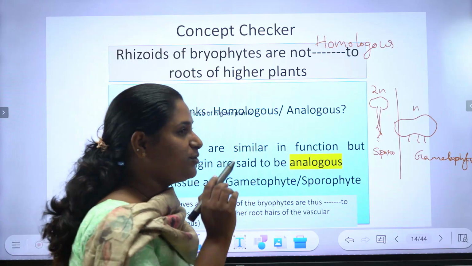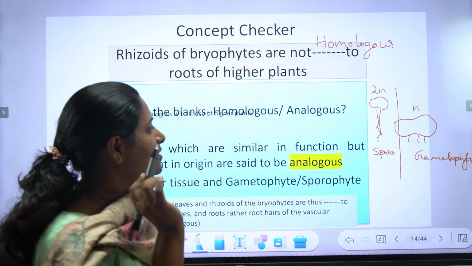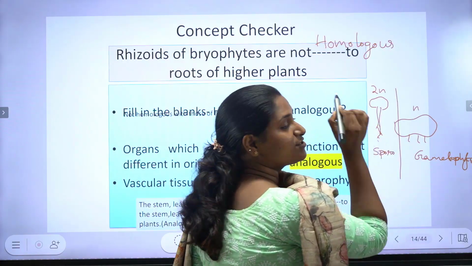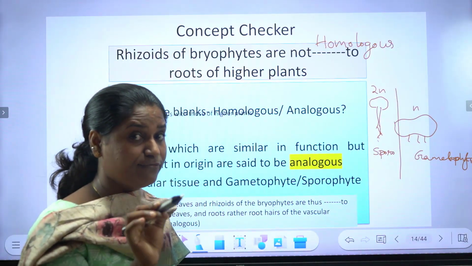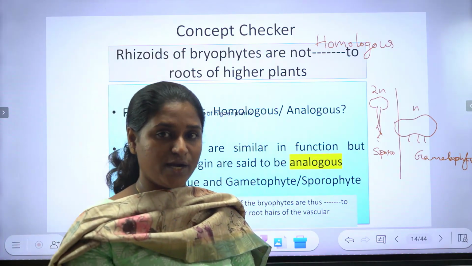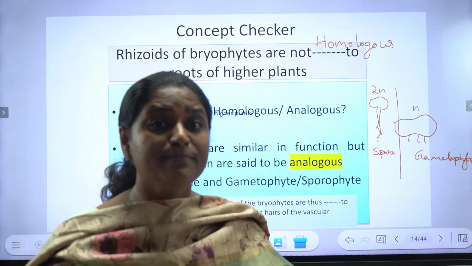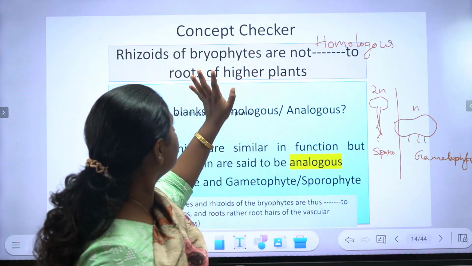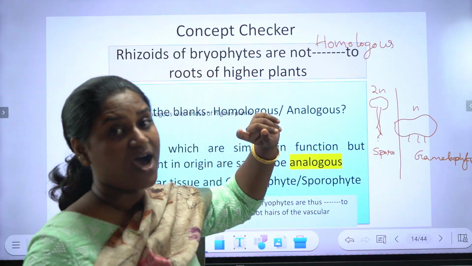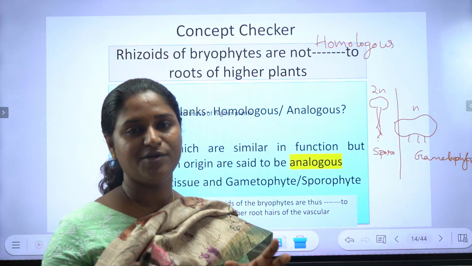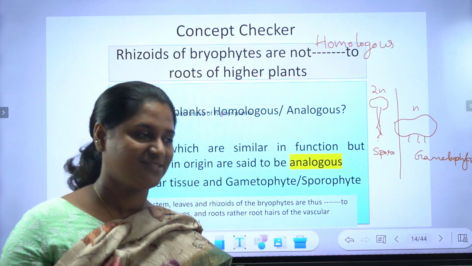So this is an important portion. Rhizoids of bryophyte is analogous to the root hairs of higher plants. Okay, why are they analogous? Analogous means structures which are similar in function, different in origin. So here the question is: rhizoids of bryophytes are not homologous. Not homologous means analogous.